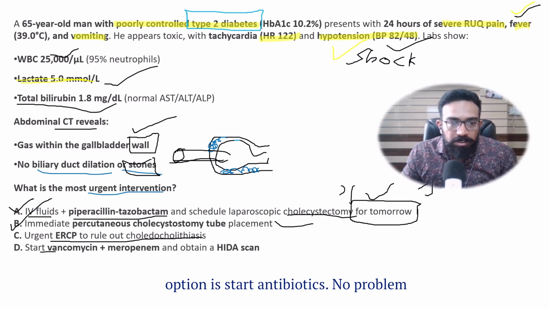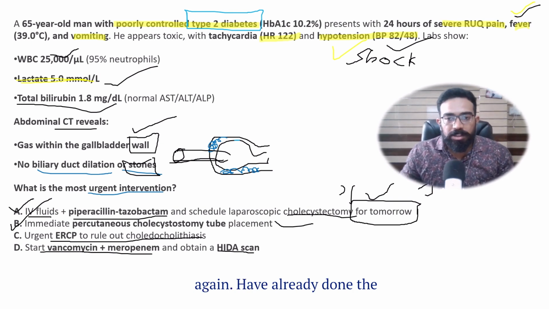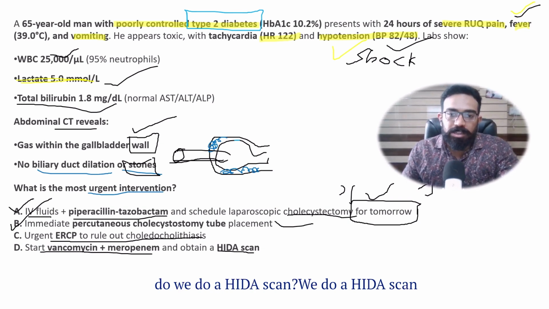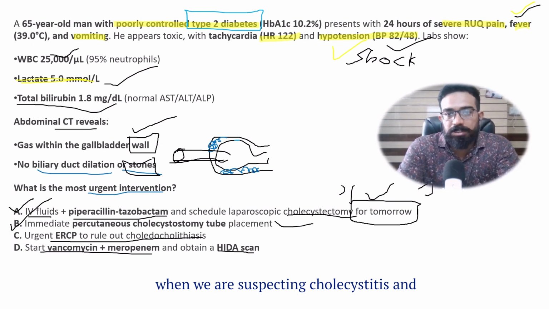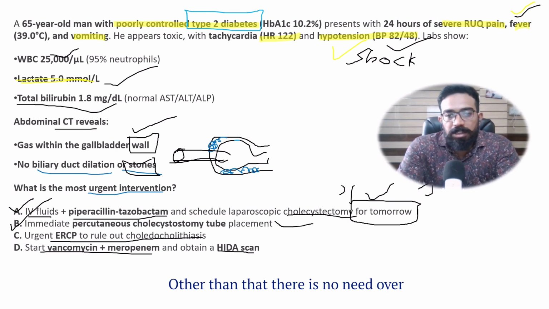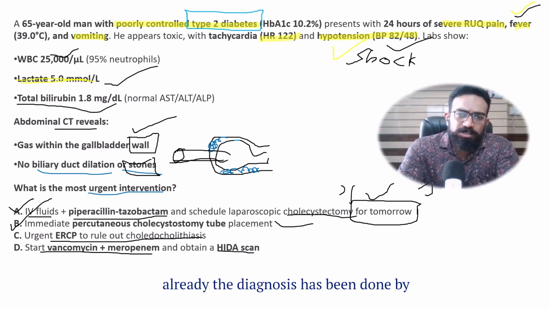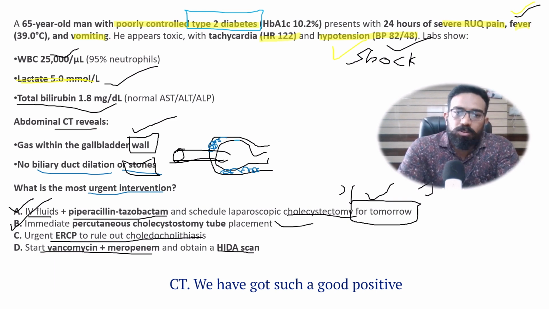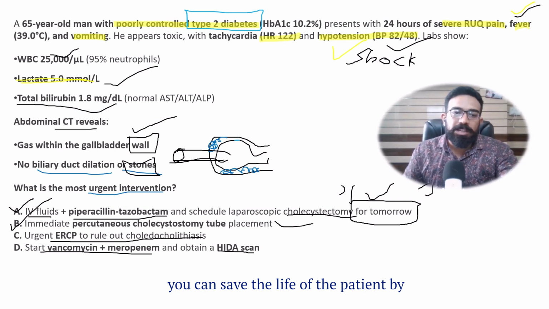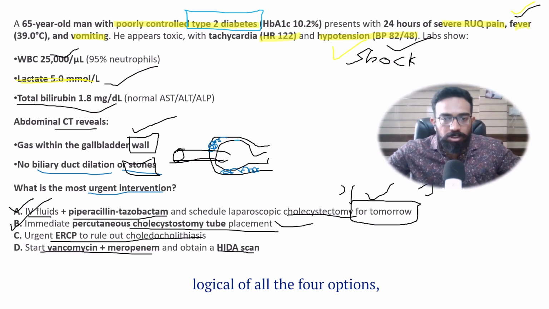And the third option is start antibiotics, no problem with antibiotics, do a HIDA scan. Again, we have already done the diagnostic scan, no need to do confirmatory scans again and again. When do we do a HIDA scan? We do a HIDA scan when we are suspecting cholecystitis and the ultrasound is normal, or we are suspecting acalculous cholecystitis. Other than that, there is no need to do a HIDA scan, since the diagnosis has already been made by CT. We have got such a good positive finding. So here you can save the life of the patient by immediate cholecystostomy tube placement. This seems to be the most logical of all the four options.